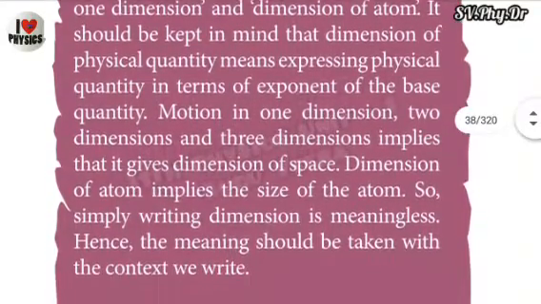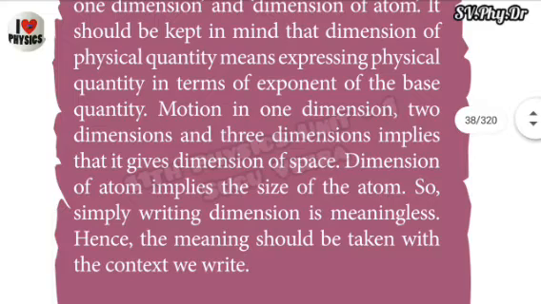Motion in one, two and three dimensions refers to dimensions of space. Dimension of atoms implies the size of the atom. So simply writing dimension is meaningless. Hence, the meaning should be taken with the context we write.